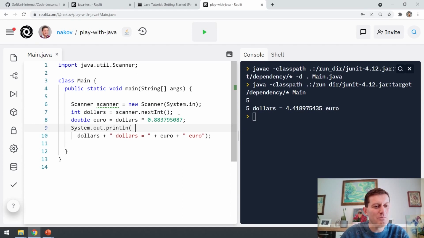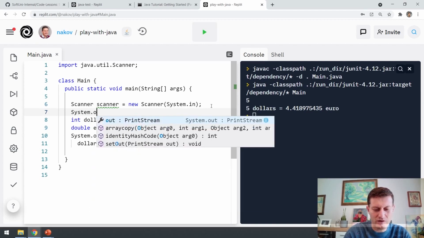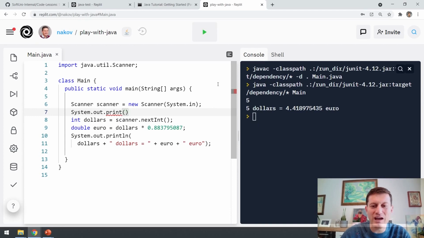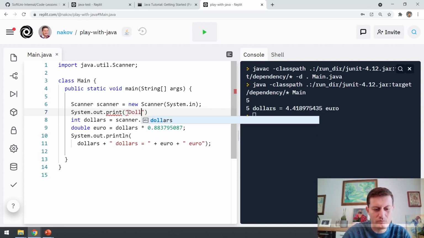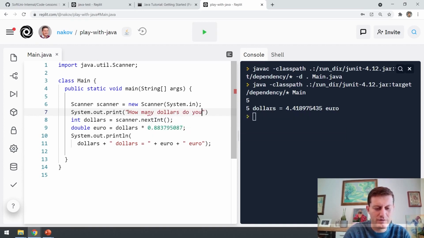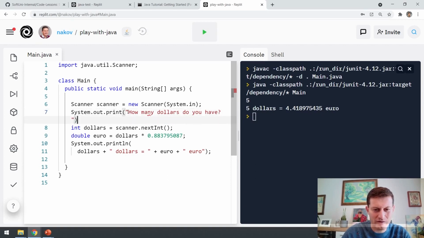I can even print something like this: system.out.print without ln, because I don't want to go to the new line. Print something like "Enter how many dollars do you have", with a space.